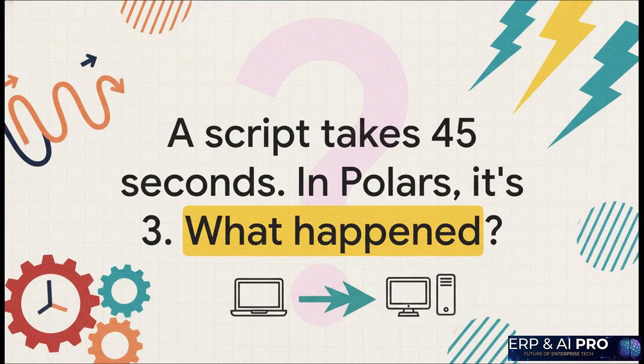So picture this. You've got a Pandas script, right? It works, it gets the job done, but man, it takes, let's say, 45 seconds to run. You just kind of accept it. Then a colleague comes along, rewrites the exact same logic in Polars, and boom, it runs in 3 seconds on the same machine. So you're left thinking, what on earth just happened? How is that even possible? Well, today we're going to pull back the curtain and find out.